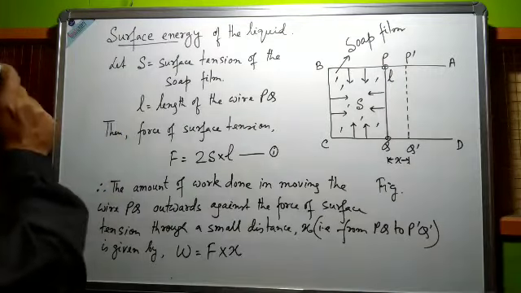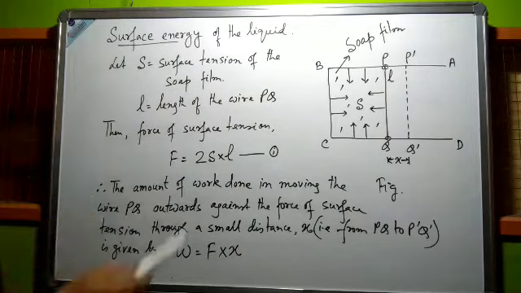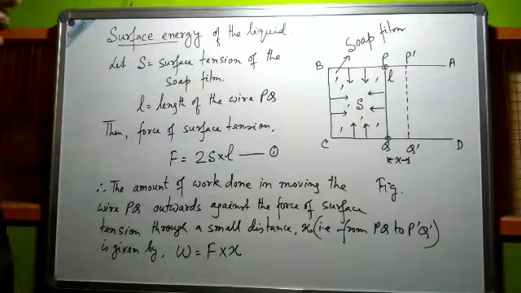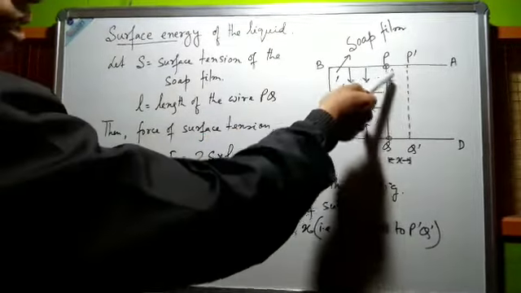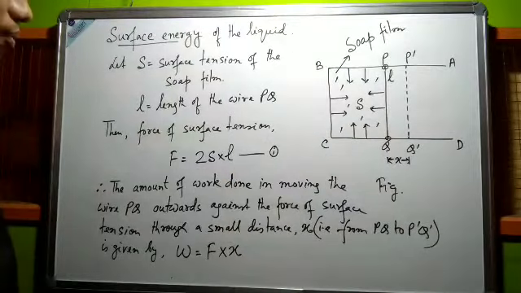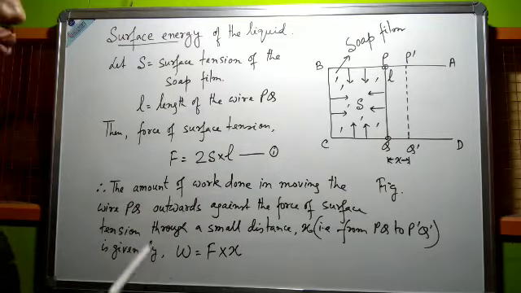So here we have to write like this: let S equal the surface tension of the soft film, and L equal the length of the wire PQ. Then the force of surface tension F equals twice S into L.